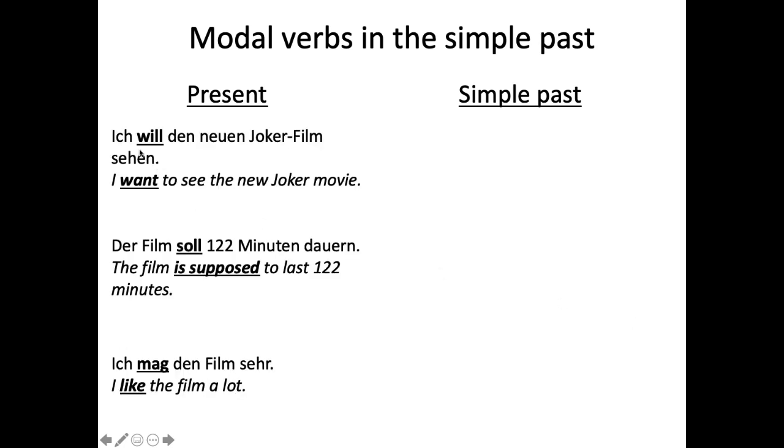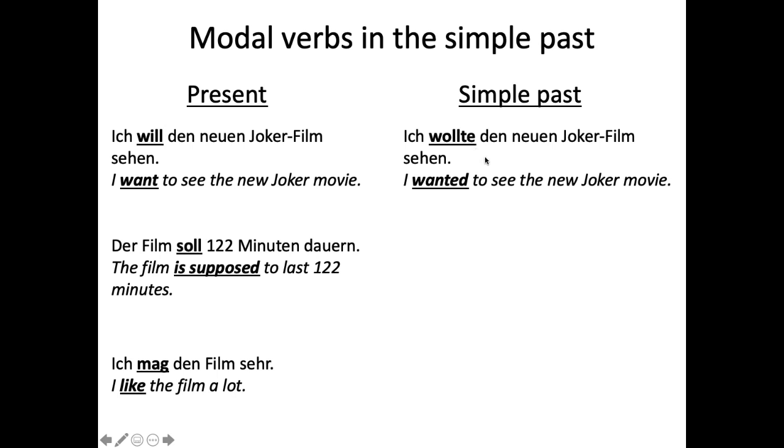And then we have, ich will den neuen Joker-Film sehen, present tense, I want to. So we just change that conjugation. Ich wollte den neuen Joker-Film sehen, I wanted to. But the word order is the same. Wollte is the conjugated modal verb in the second position, and then the infinitive is at the end. Der Film soll 122 Minuten dauern. The film is supposed to last 122 minutes. So soll is our modal verb conjugated, second position, and then dauern is our infinitive, and it is at the end. So if we want to put it in the simple past, all we have to do is reconjugate.